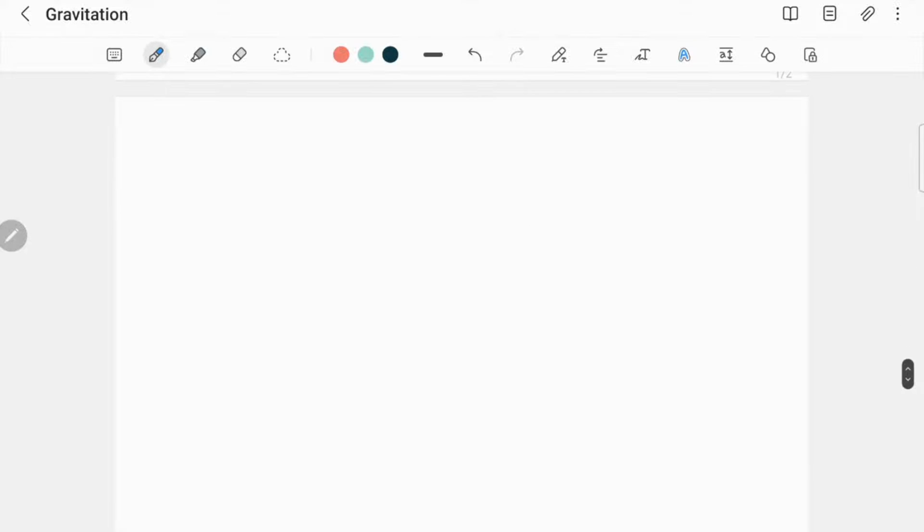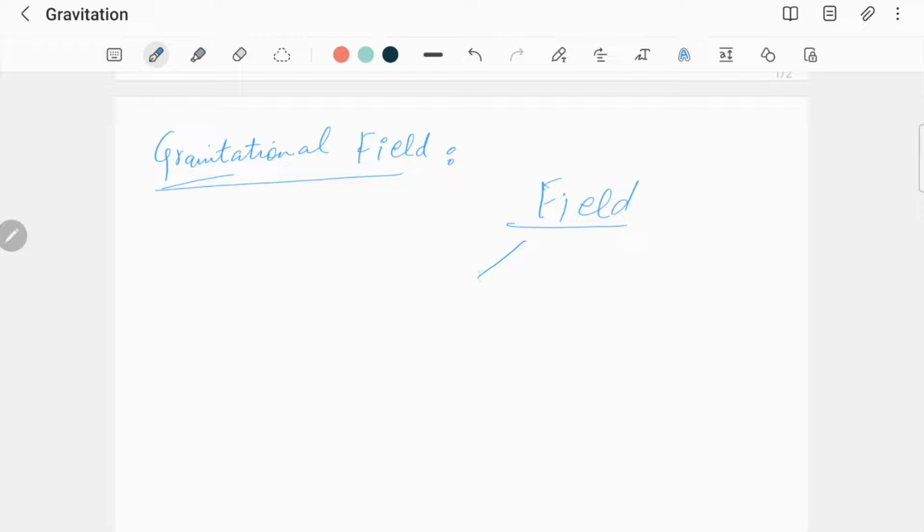And if we go into the formal definition of a gravitational field, we see that a field is something which is a region of space where a body experiences a force. That is a formal definition of a field. Now, this field can be of many types. It can be a magnetic field, it can be an electric field, it can be a gravitational field, as we're going to talk about.